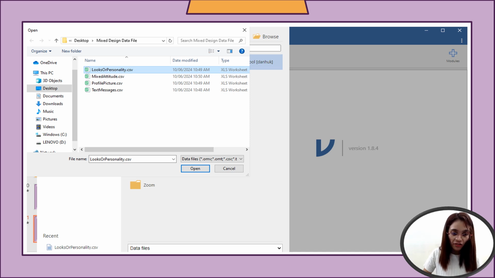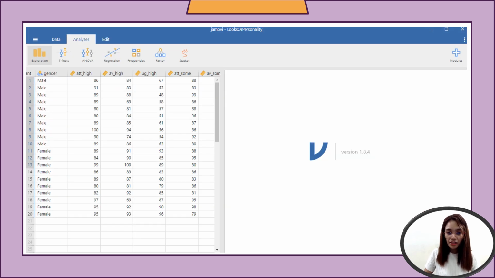Mine, I saved it on the desktop under the mixed design data file. Since it is already open, I'll click on the looks or personality file. We will be using the same data so we can compare if there will be the same results with the use of different software. After clicking, you click on open. Now you'll have the data. Same thing, we have gender and we have 9 variables on the looks or personality.